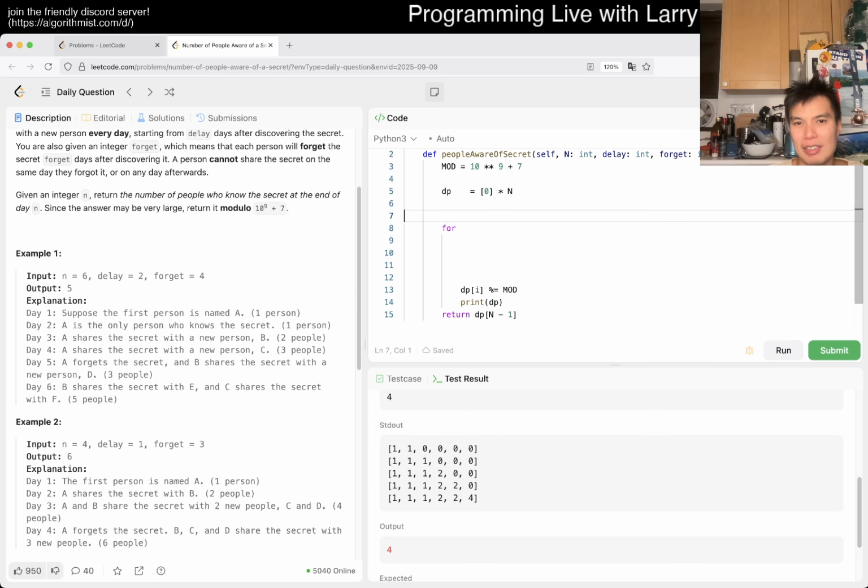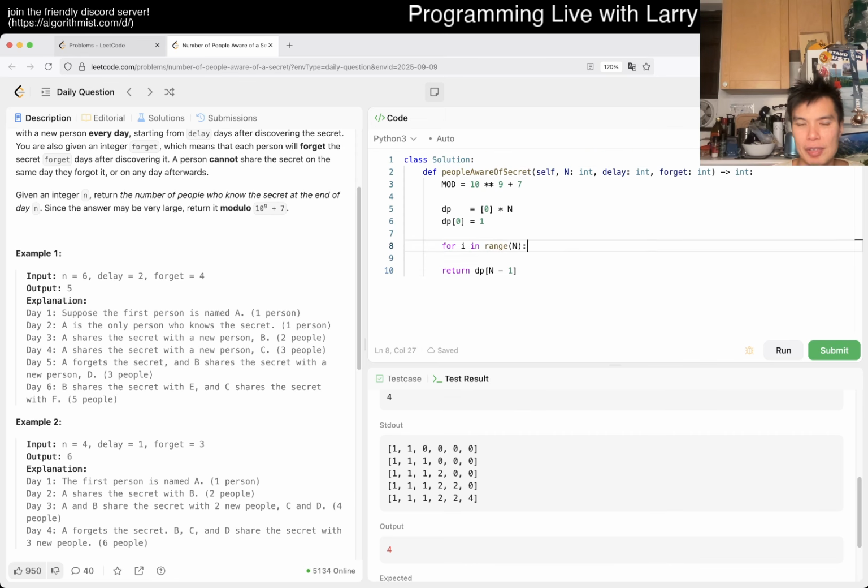Yeah. All right. So then DP is equal to 1, right? Then now we get to this person will tell someone new on day I plus delay to I plus delay minus forget, or plus forget. Not inclusive, I don't think, because that's the day they forget.